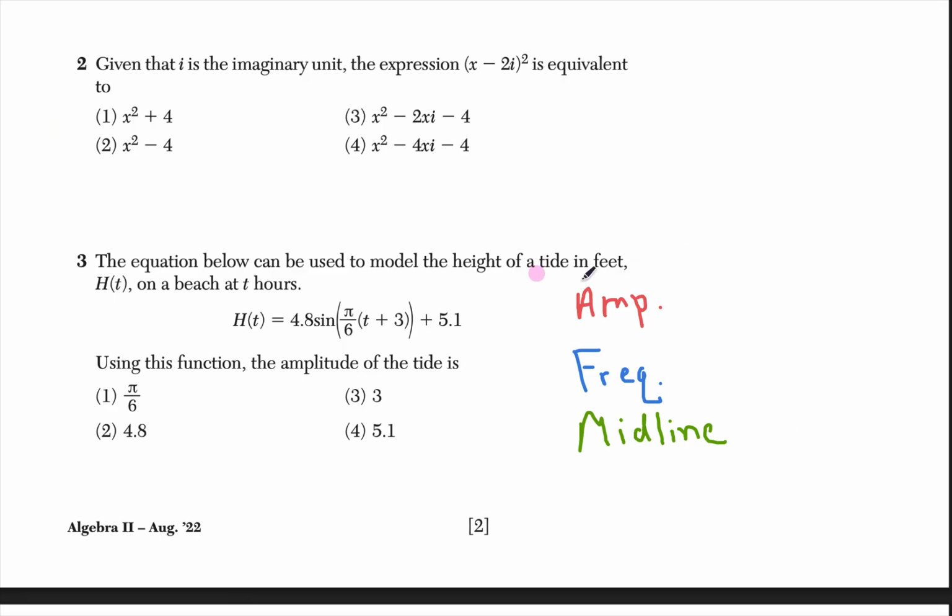So if you're still with me, amplitude is always going to be the number that's multiplying your function. That's my 4.8. Since it's asking me for the amplitude of the tide, I already have my answer: answer choice number 2. But let's go a little bit further. Frequency is the number inside your parentheses, so it's my pi over 6. And your midline is the number that's being added or subtracted to your function, so in this case my midline is plus 5.1. So now you at least have an idea of the 3 important characteristics of any trig function.